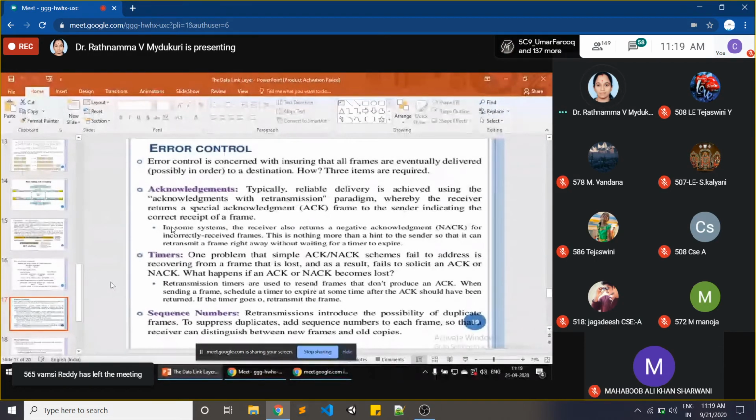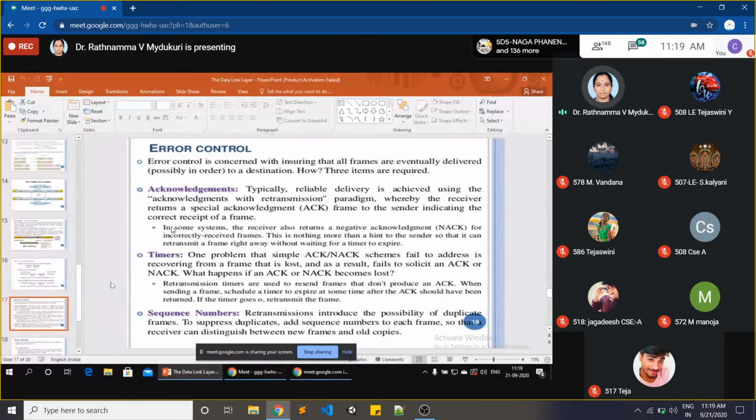Is there any trouble to your data when you get your acknowledgement back? No, ma'am. That means the first item is cleared. Suppose you are getting acknowledgement, it means it is clear that your data has safely reached the destination. Okay. Second one, timers. Just now I discussed synchronization with you.